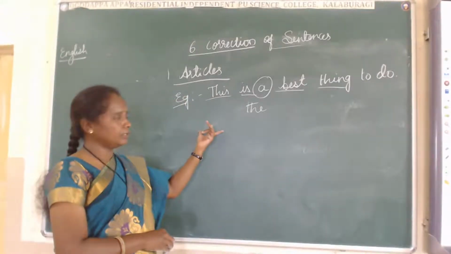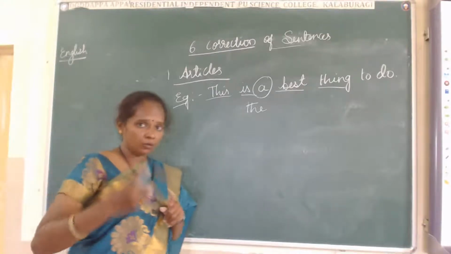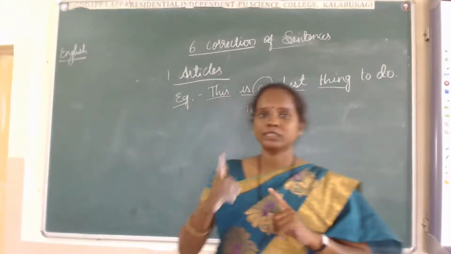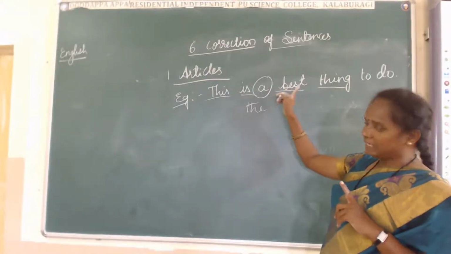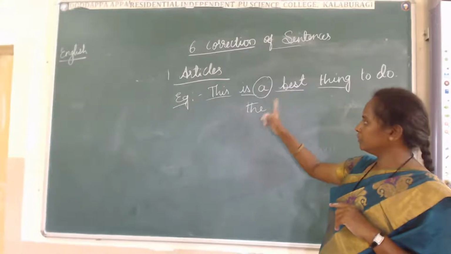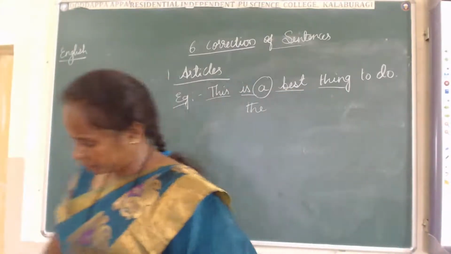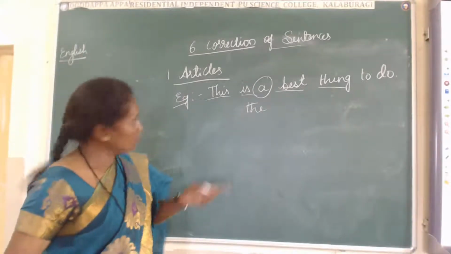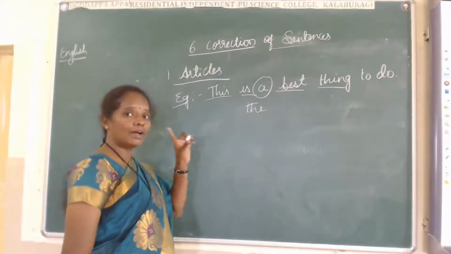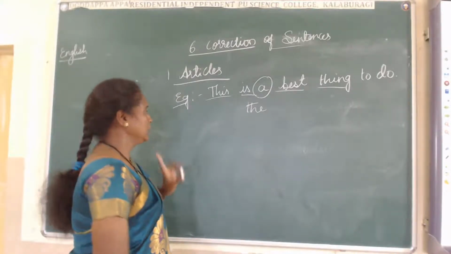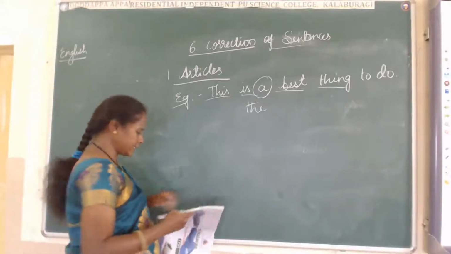When I was teaching articles, I told you where we have to use the and where we have to skip the. Here, best is there, and this is superlative, so that's why we have to use the article. Did you get this one? Okay. You have to recall. While I am teaching this, correction of sentences means you have to recall articles. Then only you can correct the sentence. Next one.